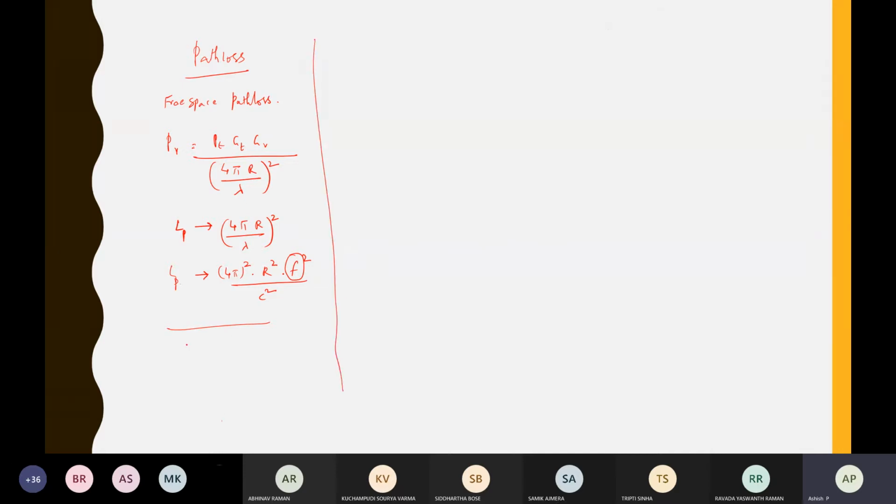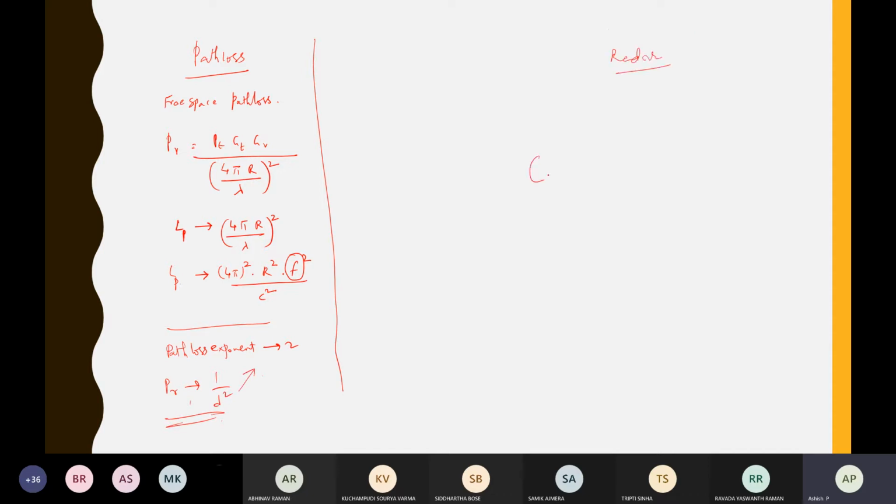If you see what the path loss exponent is here, the path loss exponent is 2, because the received power depends on the factor of 1 by d square or 1 by r square. This is path loss exponent 2. Then what happens in radar?